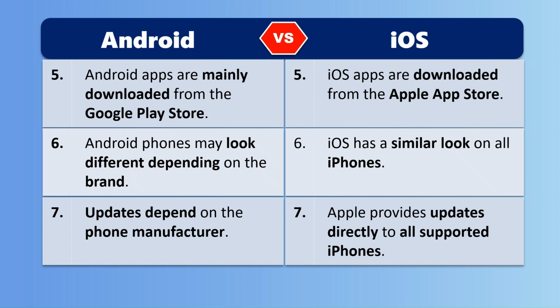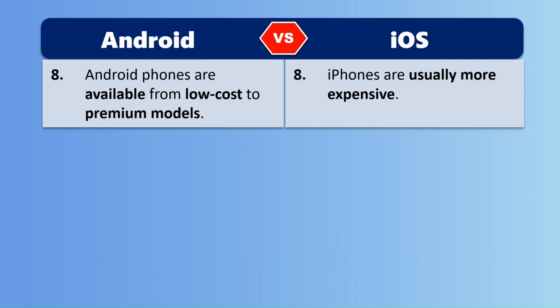Updates depend on the phone manufacturer. Apple provides updates directly to all supported iPhones. Android phones are available from low-cost to premium models. iPhones are usually more expensive.